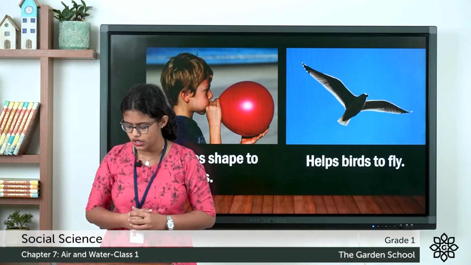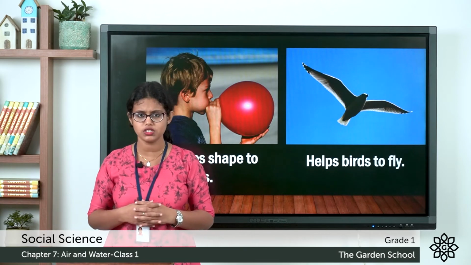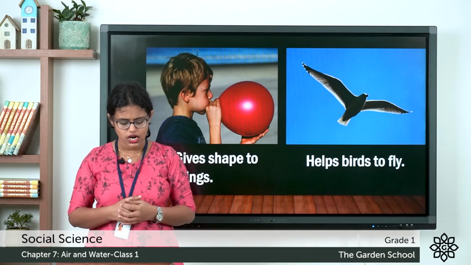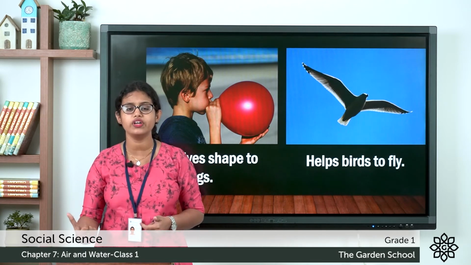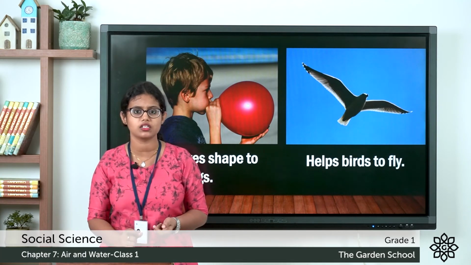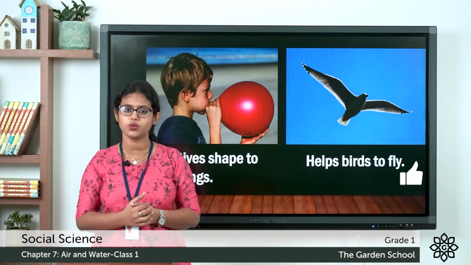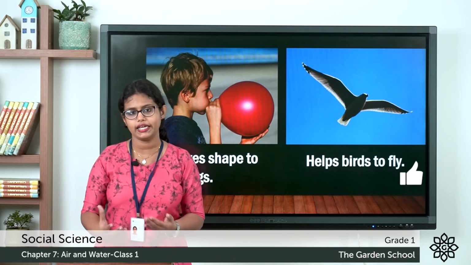Then coming to page number 40, the first page of the chapter, there is a question given. What is a balloon filled with? I hope you all know the answer. You can just write down the answer over there. What is the balloon filled with? It is filled with air.